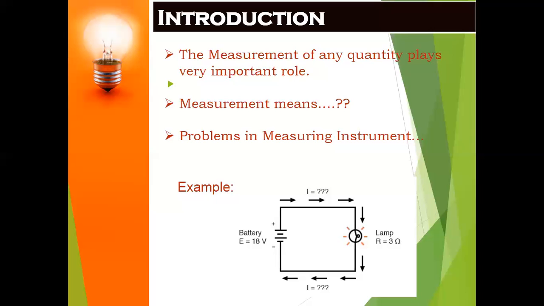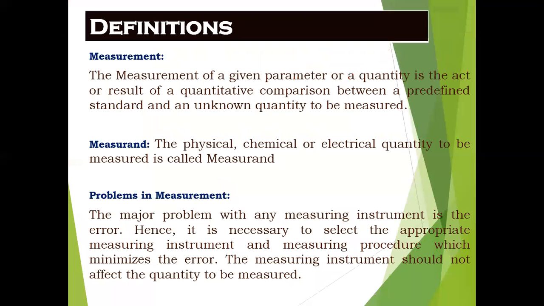Basically, the clear definition of measurement of a given parameter or quantity is the act or result of a quantitative comparison between a predefined standard and an unknown quantity to be measured. So if we go for a clear explanation of this definition, measurement of a given parameter or quantity is the result of a quantitative comparison. What is meant by quantitative comparison? The comparison should be taken between two quantities.